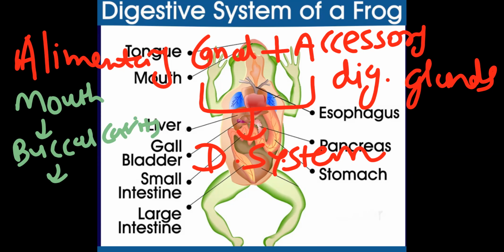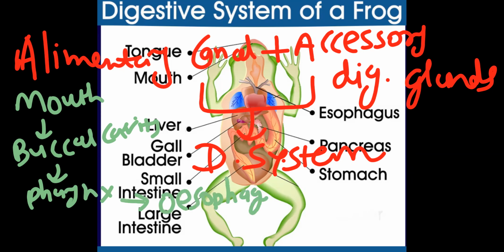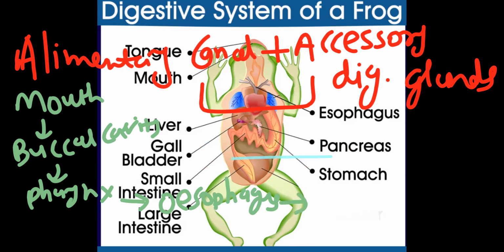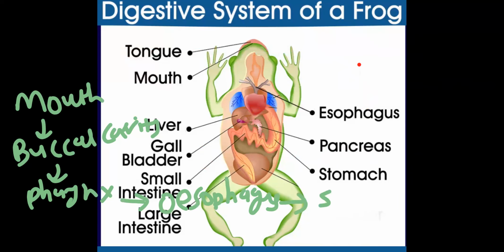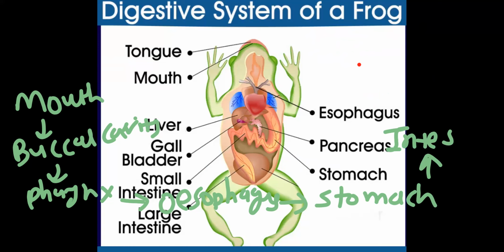Buccal cavity leads to pharynx. Pharynx leads to esophagus. Esophagus leads to stomach. Stomach leads to intestine.